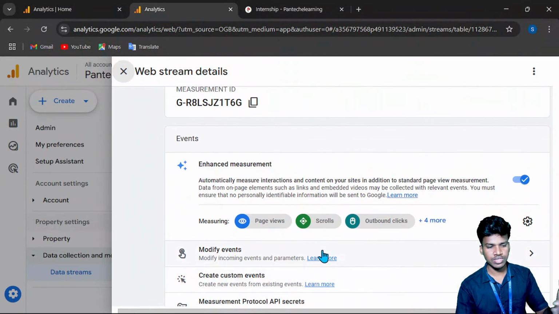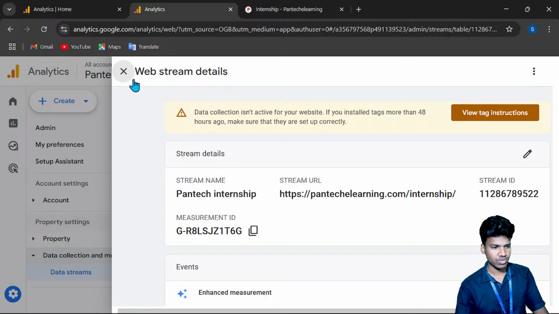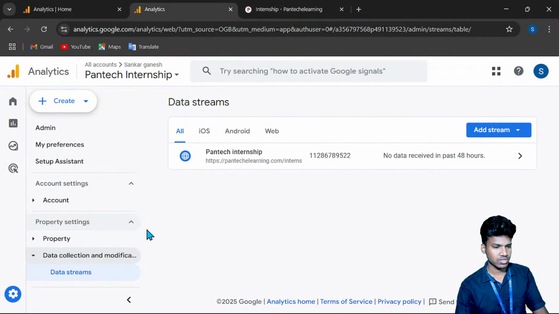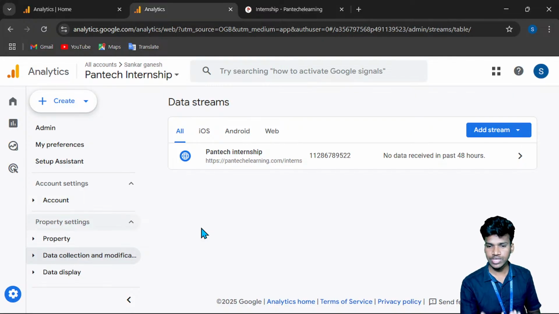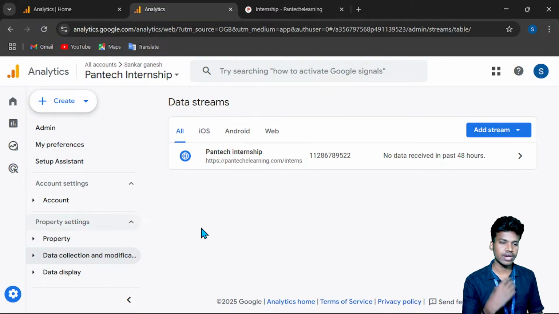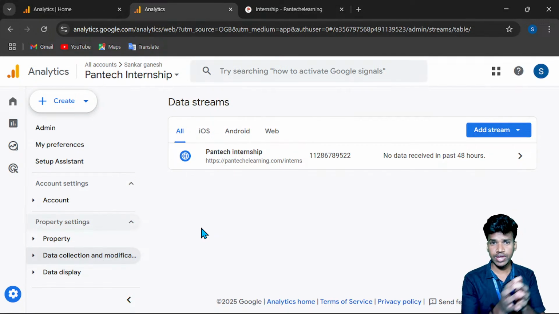Once you work with this, you can measure and analyze your web page views and everything else. Now I cancel this. My data stream is done. Next I will pass it to my data. On my website I can directly see my viewers or visitors count, or else manually add it to my data. If I have an offline Excel or CSV file, I can import it, and that is how I pass data.